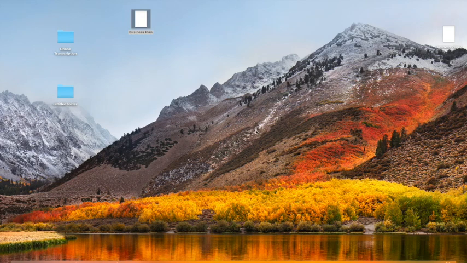Welcome to Layman IT. Today I'm going to show you how to do some basic shortcut commands on your Mac OS. Today I will be showing you how to copy, paste, cut, and delete a file.